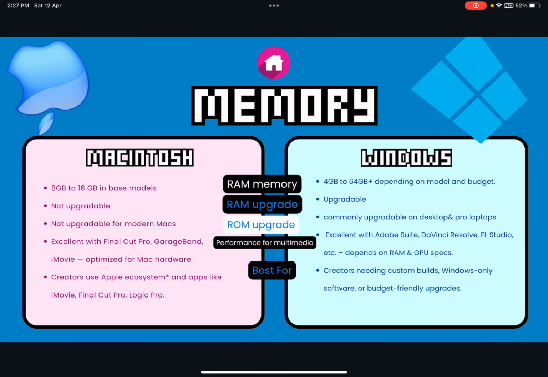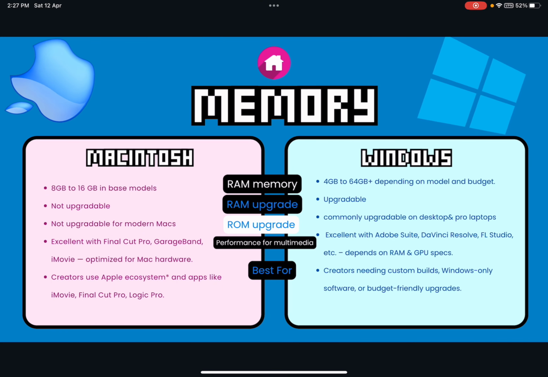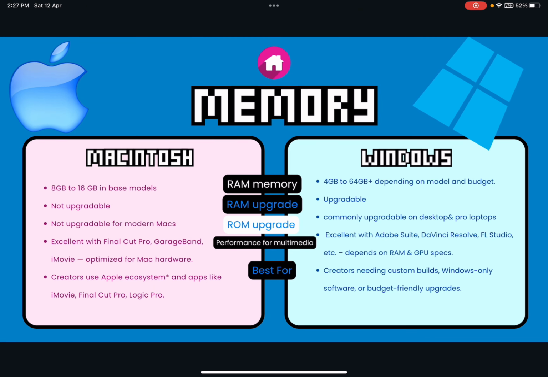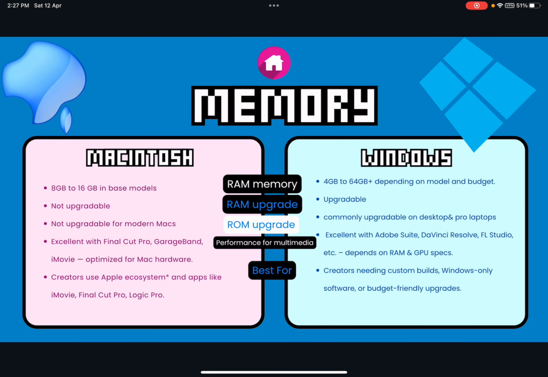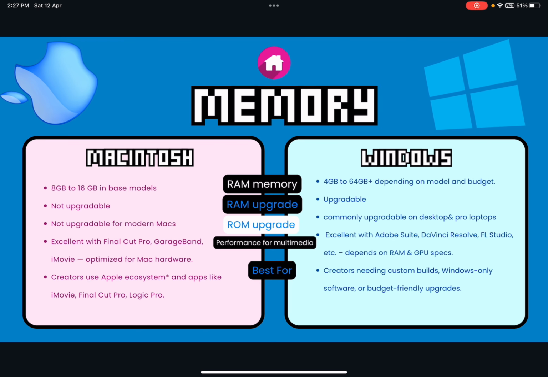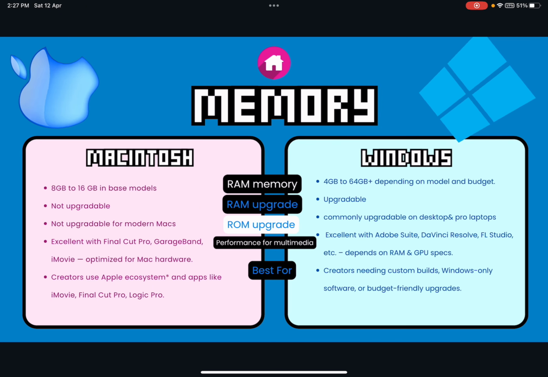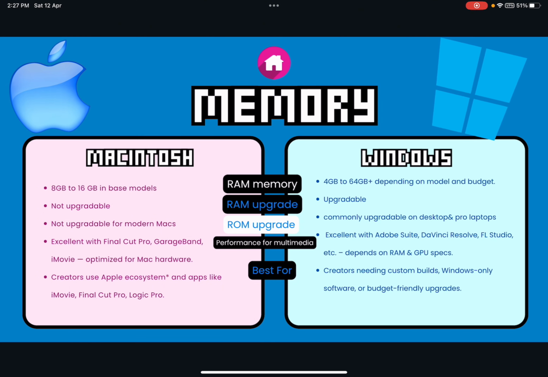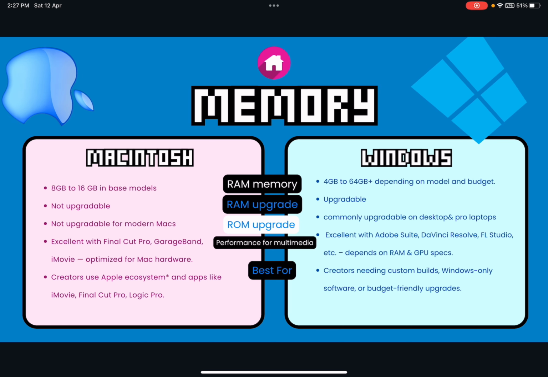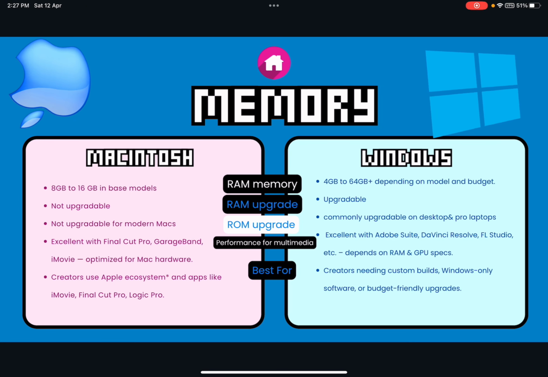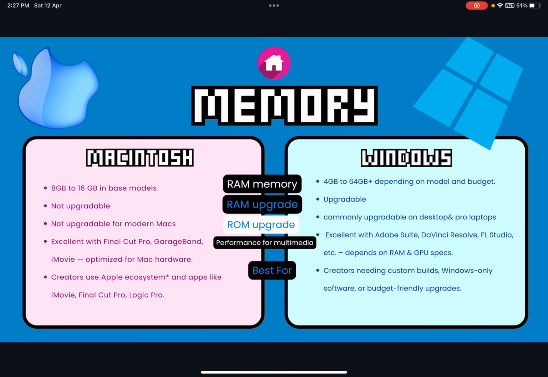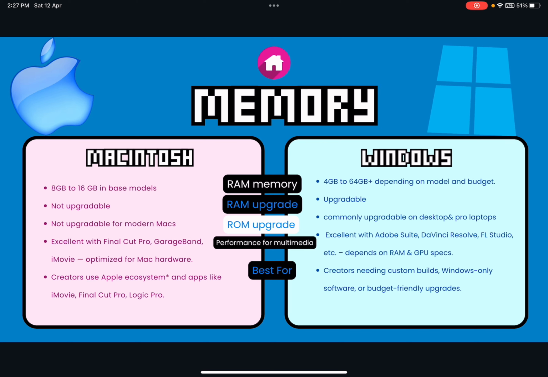To compare Mac and Windows, let's compare the RAM memory, RAM and ROM upgrade, the performance on multimedia, and what they are best for. The RAM memory of Mac is between 8GB to 16GB in base models, while Windows is between 4GB to 64GB plus, depending on the model and budget. The RAM in Macintosh is not upgradable, but it is upgradable in Windows. The ROM in Macintosh is not upgradable for modern Macs, but commonly upgradable on desktops and pro laptops.